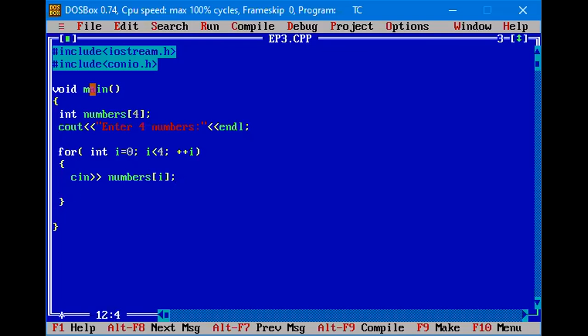So as you can see here, we have accepted the values. This is for accepting the values from the user. Now we want to display the values. So again we are going to use another for loop. We can use the same variable i equal to 0, or if you want to change the variable, you can change the variable. So you don't need int here. i equal to 0, i is less than 4, and i plus plus.